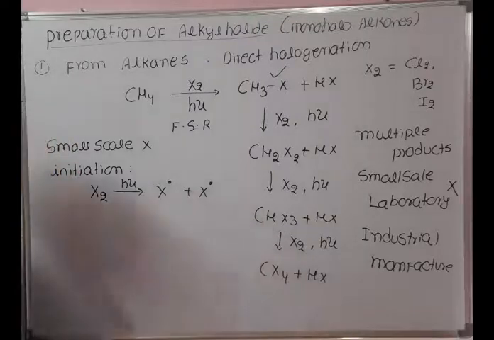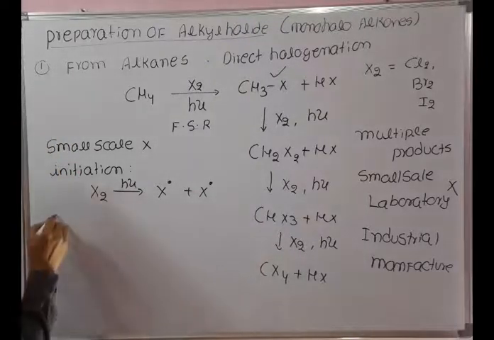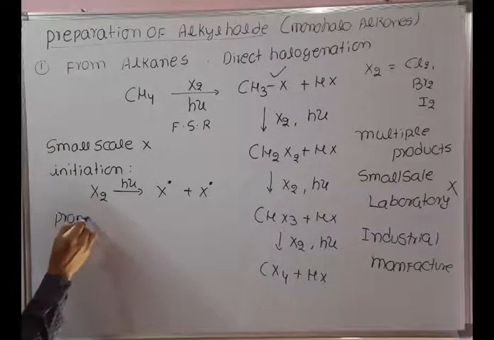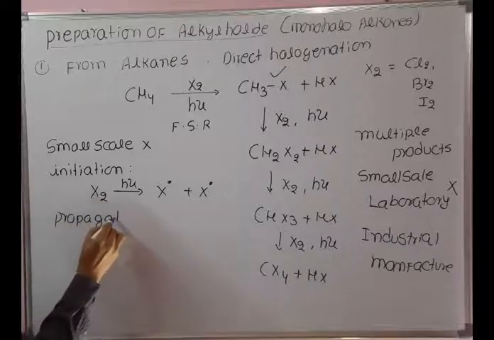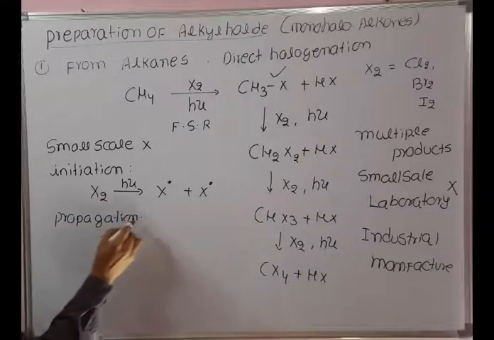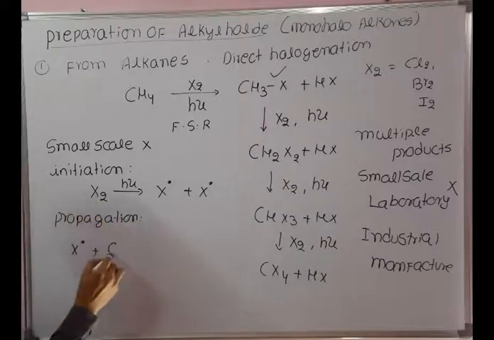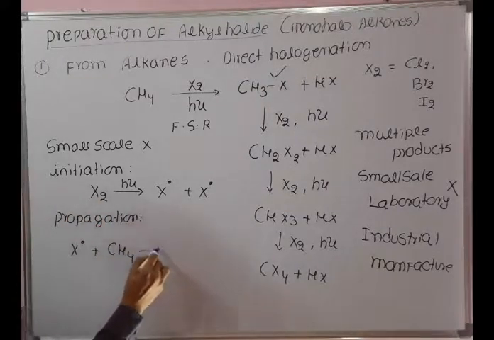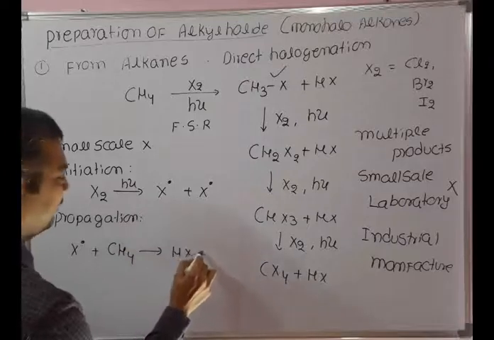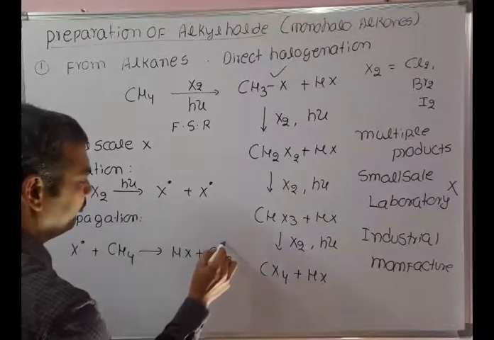For example, with Cl2, Cl dot will be formed. In the chain propagation step, the X dot obtained in the initiation step reacts with the starting material to generate HX plus CH3 dot.